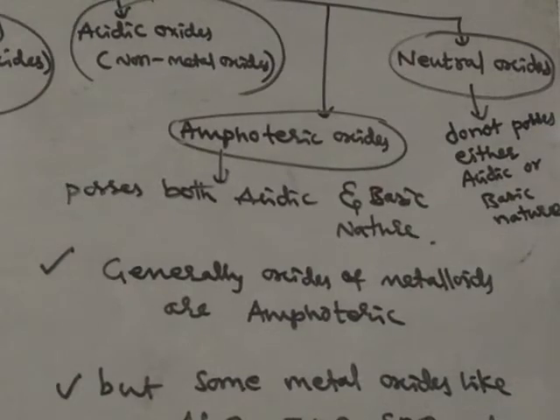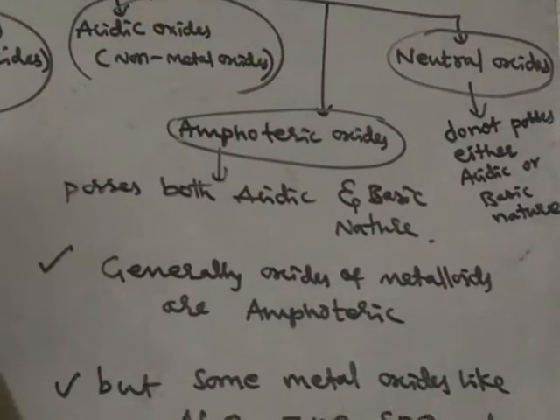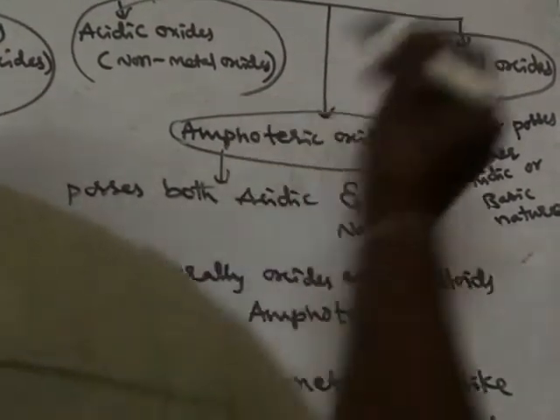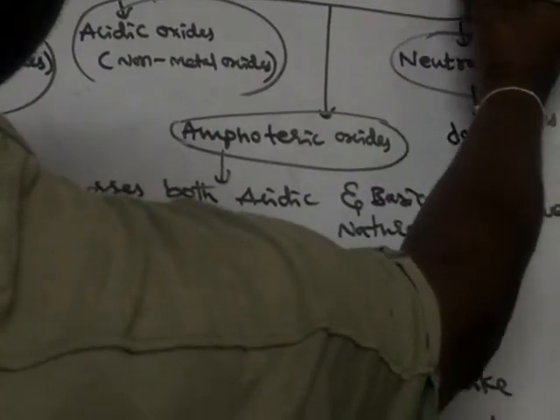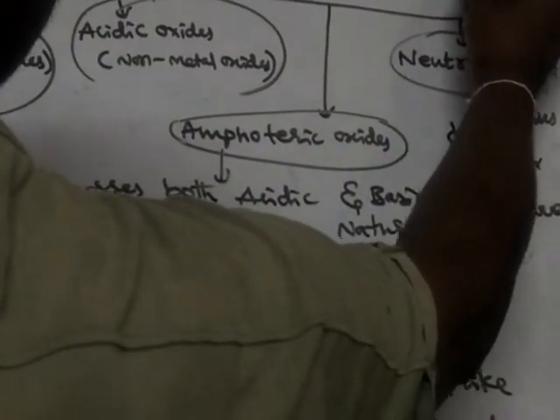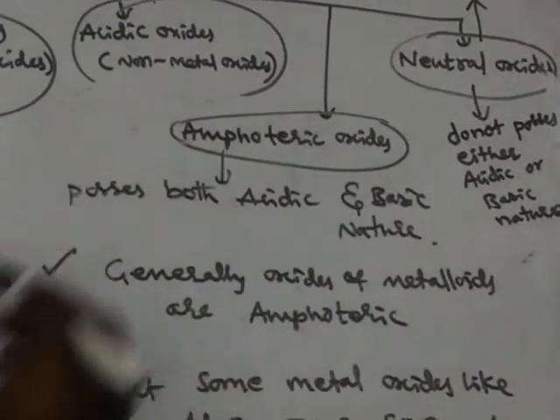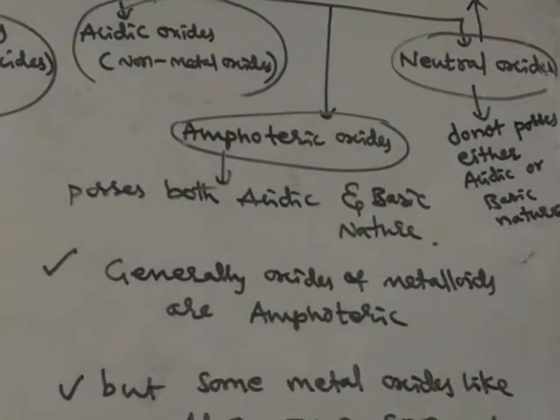Examples for neutral oxides: mainly H2O. Already we know water is a neutral substance.